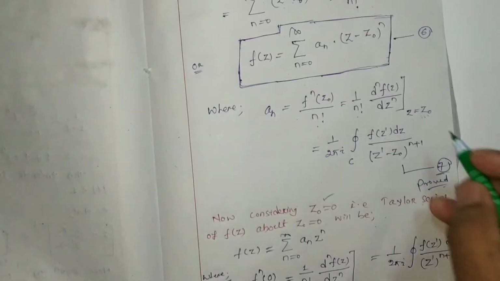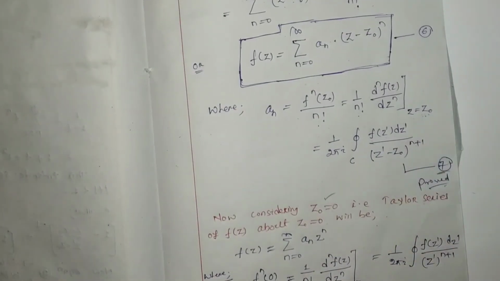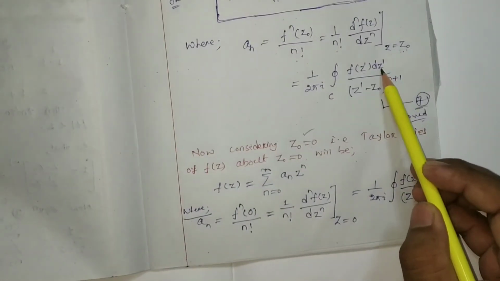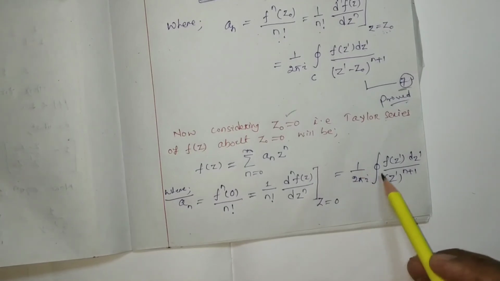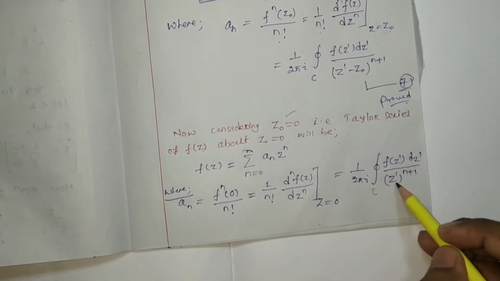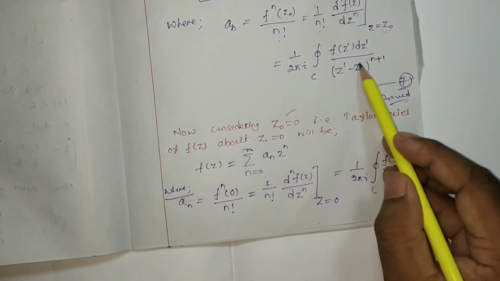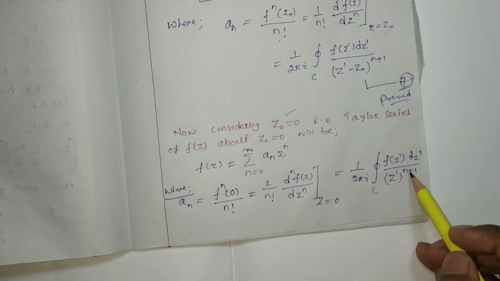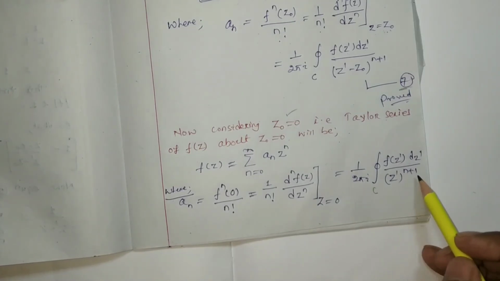Here mistakenly I wrote dz, but it is dz'. So 1 by 2 pi i closed integration f(z') dz' by, as we consider z0 as our origin 0, z' to the power n plus 1.